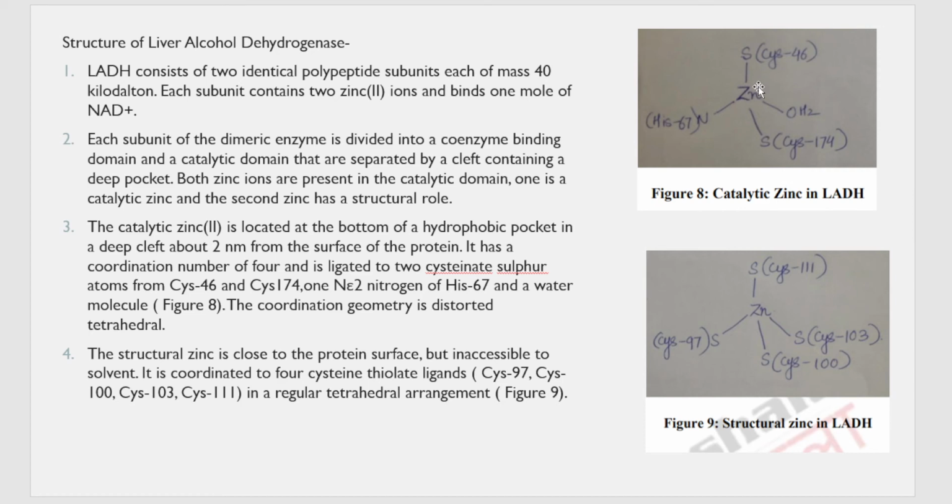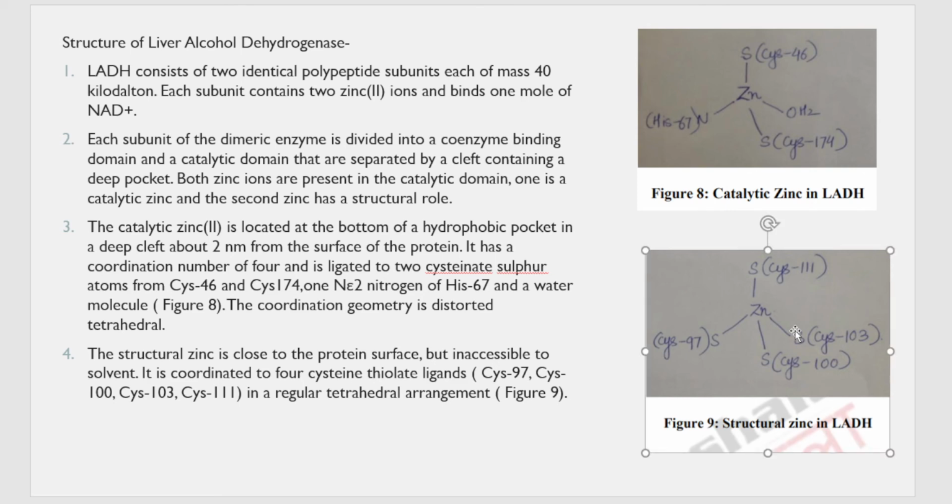One more coordination is satisfied by the nitrogen of histidine 67. And the last, that is the fourth coordination, is satisfied by water. Overall, because of the four coordination, it is like a pyramid, with the zinc in the center, so it has a tetrahedral geometry. Now what about structural zinc?